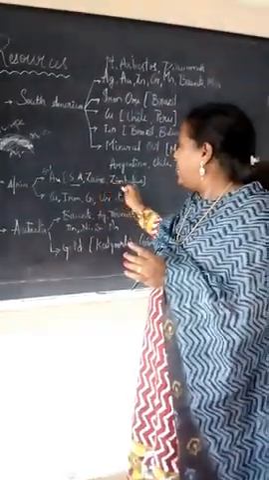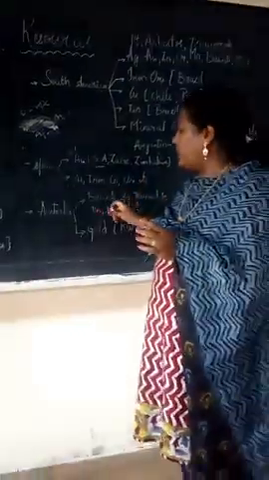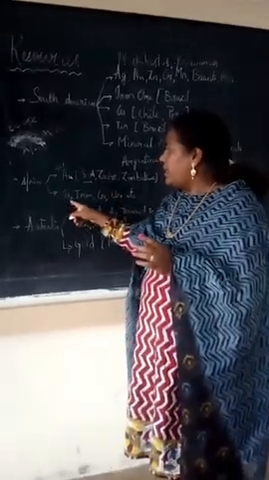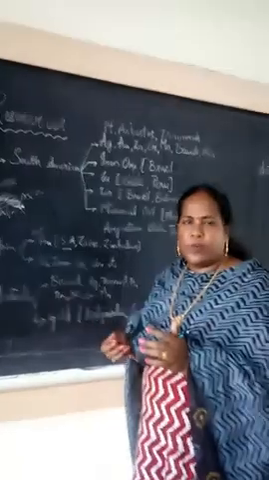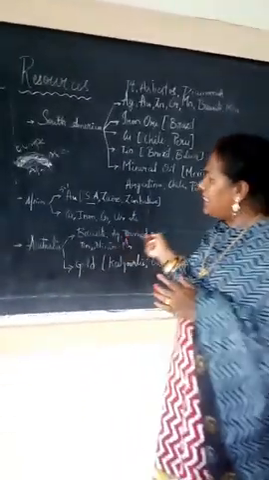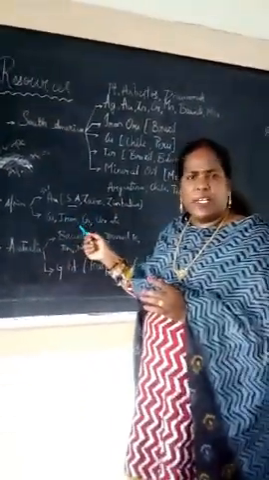Next one, Zaire, Zimbabwe. Here more gold is there. Other minerals are copper, iron, gold, uranium. These all are available in Africa. So many costly minerals are available in Africa.